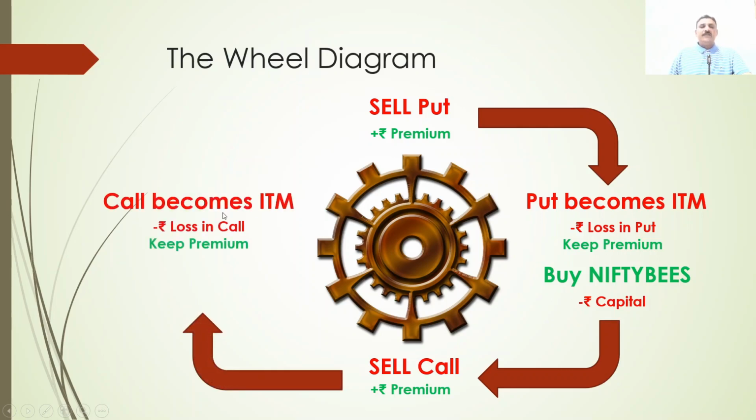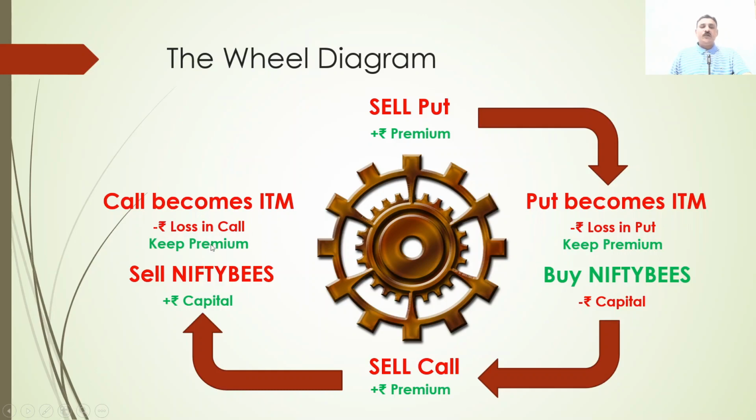Next step, if the call becomes ITM, meaning the market went up, you book the loss in the call, but you still keep whatever premium you collected. You will also sell the Nifty Bs in the market for a higher rate, because the market went up, so Nifty Bs will also go up, and you will get positive capital. Here your negative capital is 8,60,250 rupees, and your positive capital is 8,68,300 rupees. This is what you will get here, because you collected premium and booked the profit, and you are booking a minor loss here.